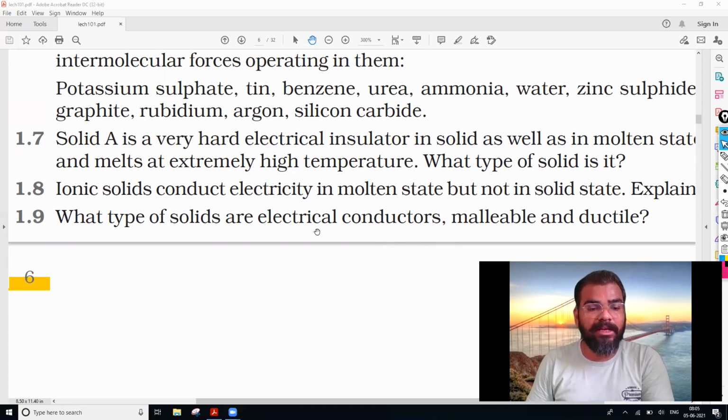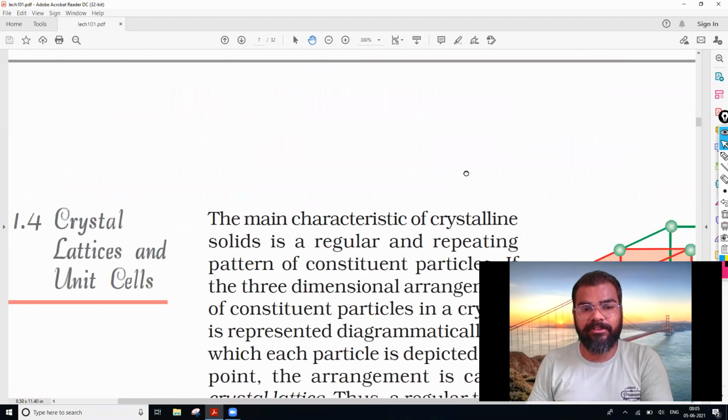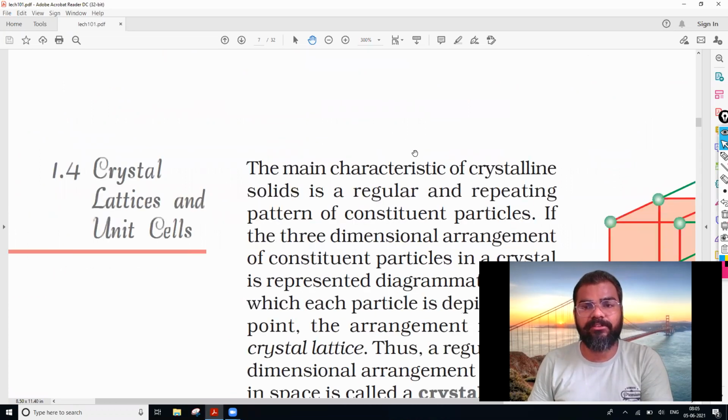Then after that, the next question, what type of solids are electrical conductors, malleable and ductile? So the metallic solids have these characteristics. कौन सा solid आएगा? Metallic solids. Okay, so this is the topic which we have done today. Now the crystal lattice and unit cells we will be discussing tomorrow. But tomorrow is a holiday, that is Sunday.